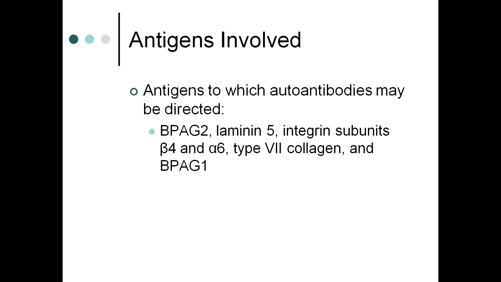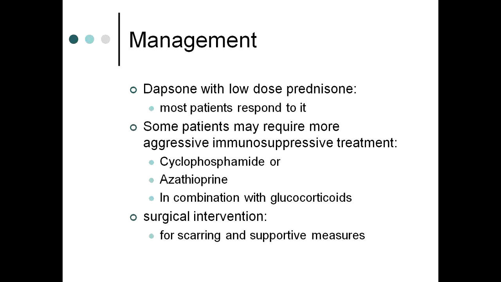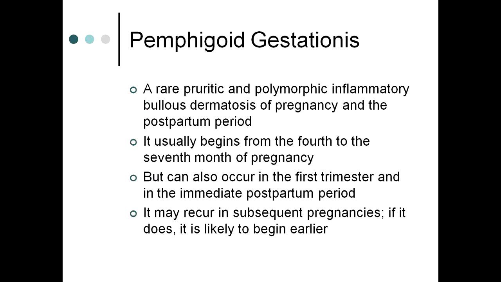Antigens involved in cicatricial pemphigoid are bullous pemphigoid antigen 2, laminin 5, integrin subunit beta 4, and type 7 collagen. This is not important from your exam point of view. Management is the same as that of bullous pemphigoid: dapsone with low dose prednisolone, and sometimes the patient may require aggressive immunosuppressive treatment like cyclophosphamide or azathioprine, or in combination with glucocorticoids. The difference from bullous pemphigoid is that it might need surgical intervention because of the scarring issue.